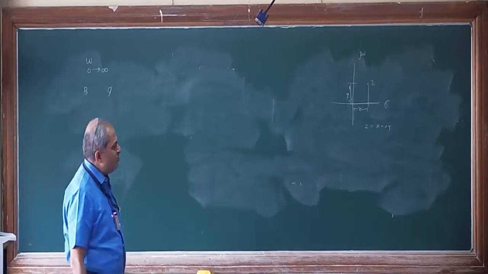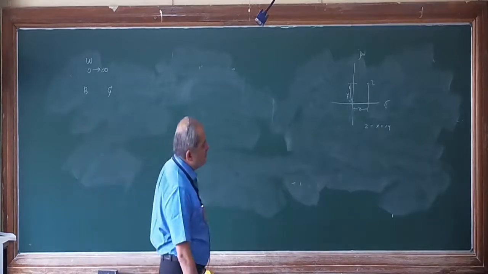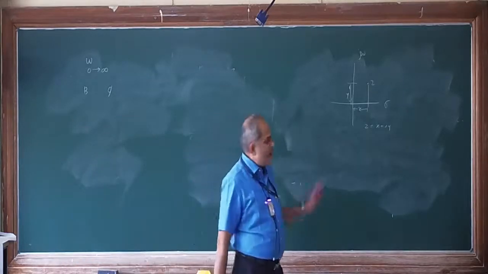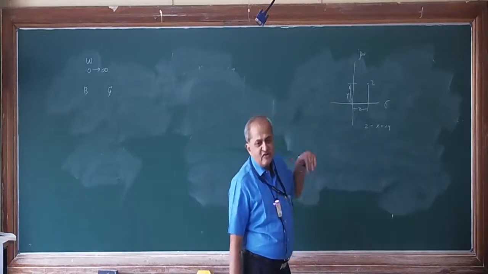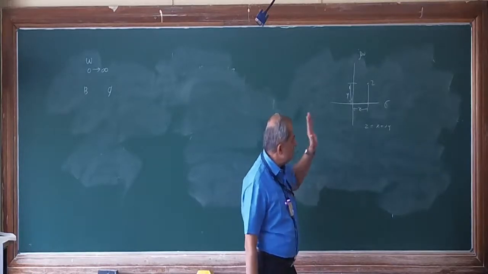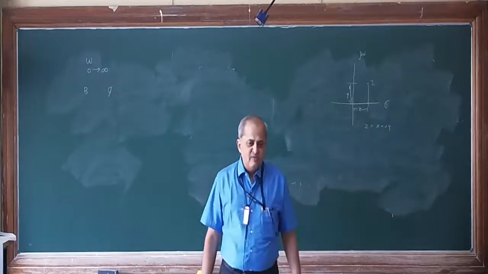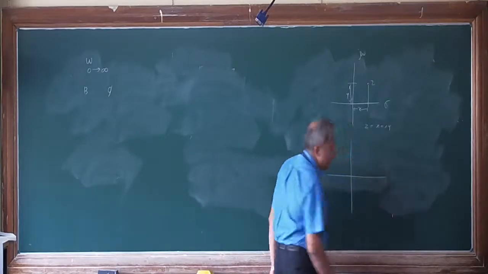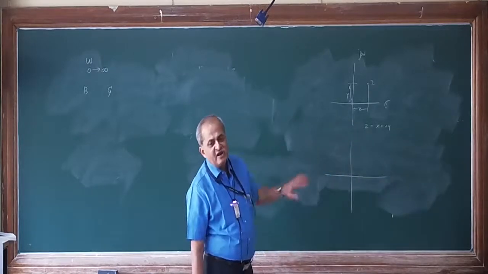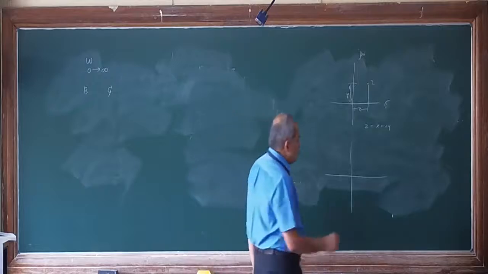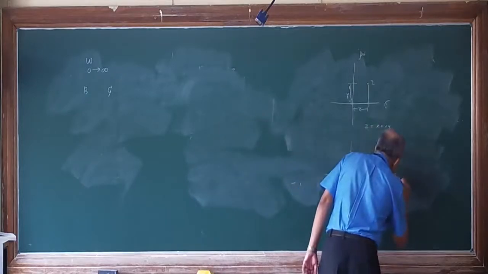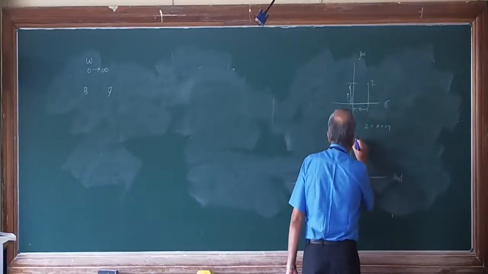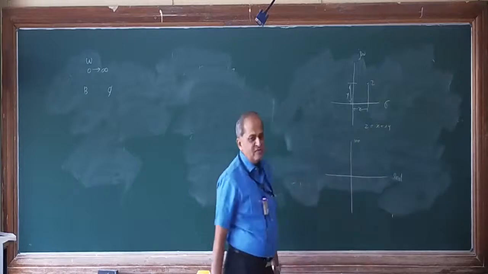Now in polar coordinates, instead of representing z by measuring along the x-axis and along the y-axis, that is along the sigma axis or j omega axis, we call them the real axis and imaginary axis. So here we are going to represent real and here we are going to represent imaginary.